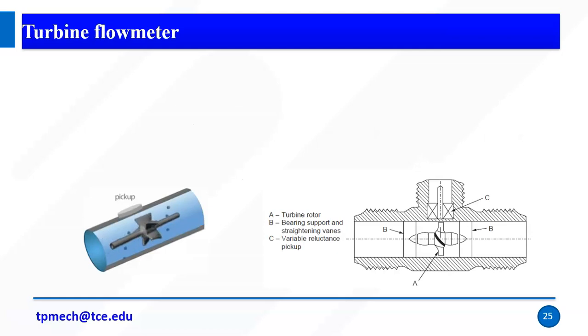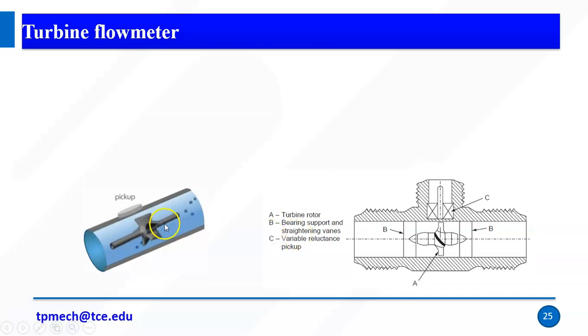The next one is a turbine flow meter, right? So turbine flow meter. So again, the working principle is very simple. We have a tube, right? So we have a passage where we pass the fluids. So we have a turbine inside. So from this image one, you can know that fluid flow direction is parallel to the rotation of turbine. So fluid flow direction and rotation of turbine direction, both are the same, right?